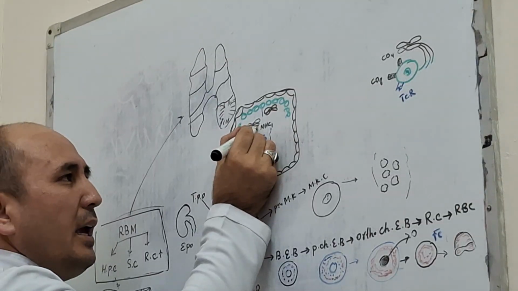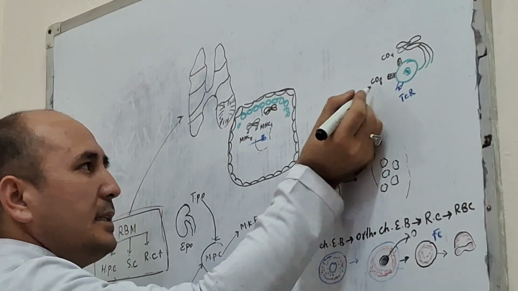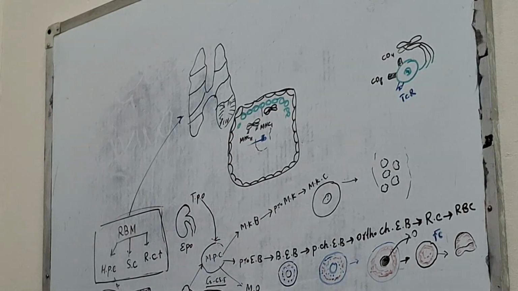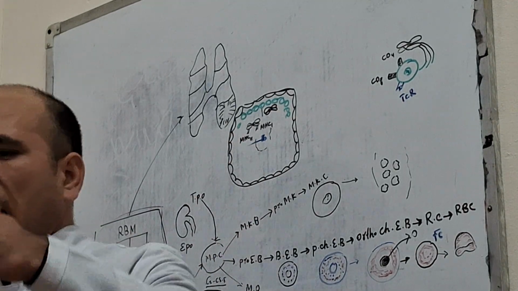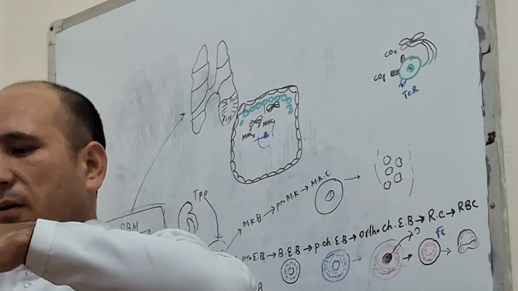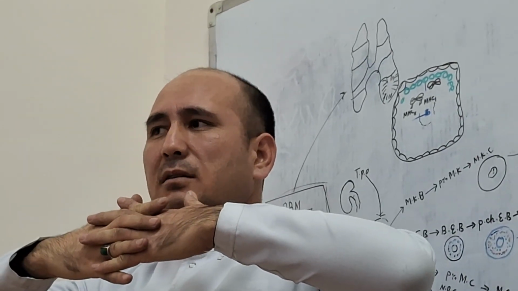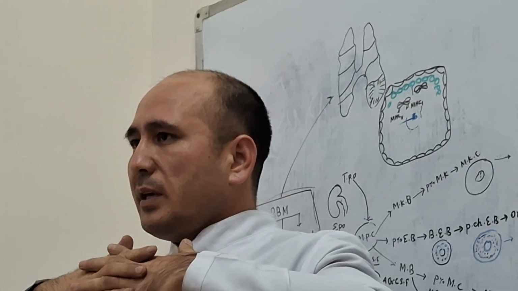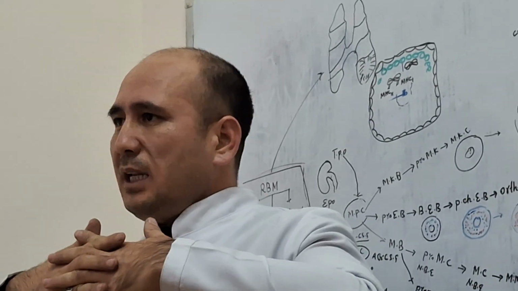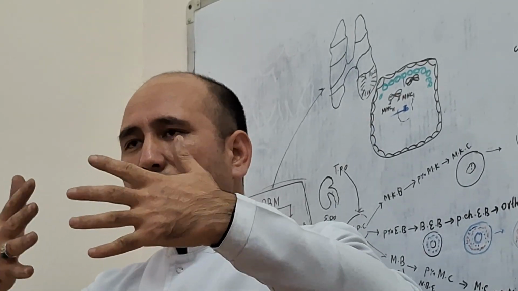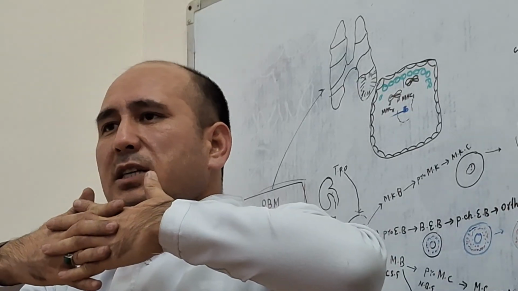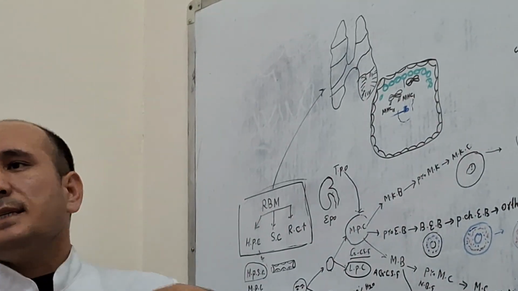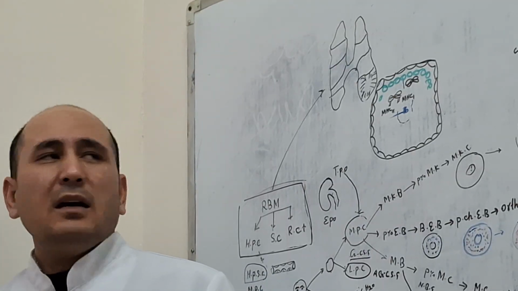If the CD4 and CD8 receptors recognize the MHC1 and MHC2 receptors and fit each other, it means these T lymphocytes are normal and qualify the positive selection. Positive means they should recognize each other. This is the positive selection.